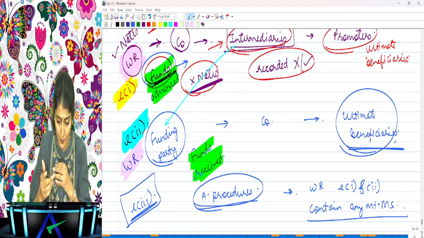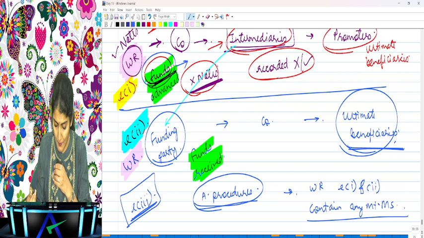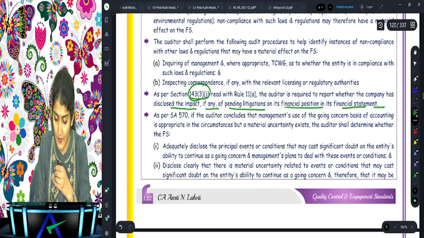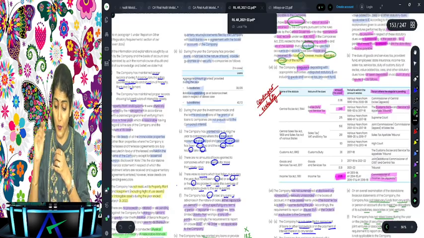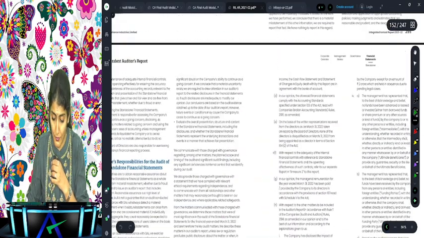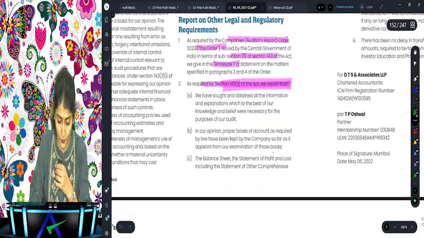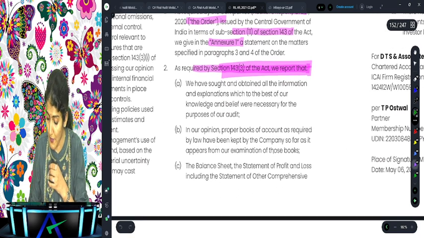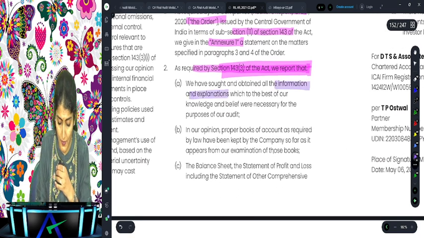Okay, I will give you time to copy this down, or I will keep it over there. But first let us see the Reliance Industries report, how they are doing the reporting for this one. Who gave them the grand idea of giving these new points of reporting over there? Right, anyways, let us start with the simpler points. What are the simpler points? Information and explanation, proper books of account.